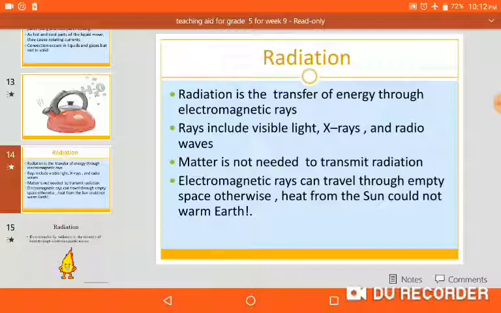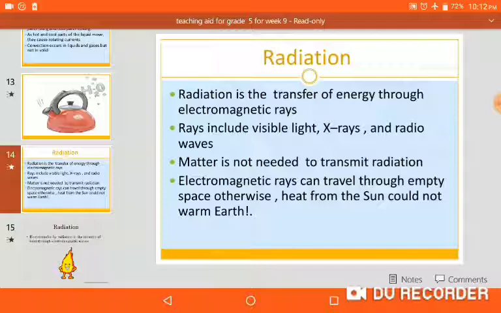But today our topic is about heat and how heat transfers, not about how rays work. Matter is not needed to transmit radiation. In conduction, we need solid material for the transfer of heat. In convection, we need liquid or gases for the transfer of heat.